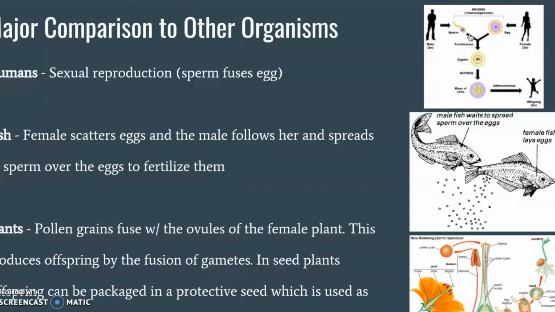And asexual reproduction produces new individuals without the fusion of gametes, genetically identical to the parent plant and each other, except when mutation occurs. And in seed plants, the offspring can be packaged in a protective seed, which is used as an agent of dispersal. And when we compare it to a fish, some fish reproduce by laying eggs, and the eggs grow and hatch into fry in about 7 to 10 days, but can vary. And some fish, known as egg scatterers, will do just as the name implies. They scatter their eggs in various areas where for a while the male follows behind and fertilizes the eggs.